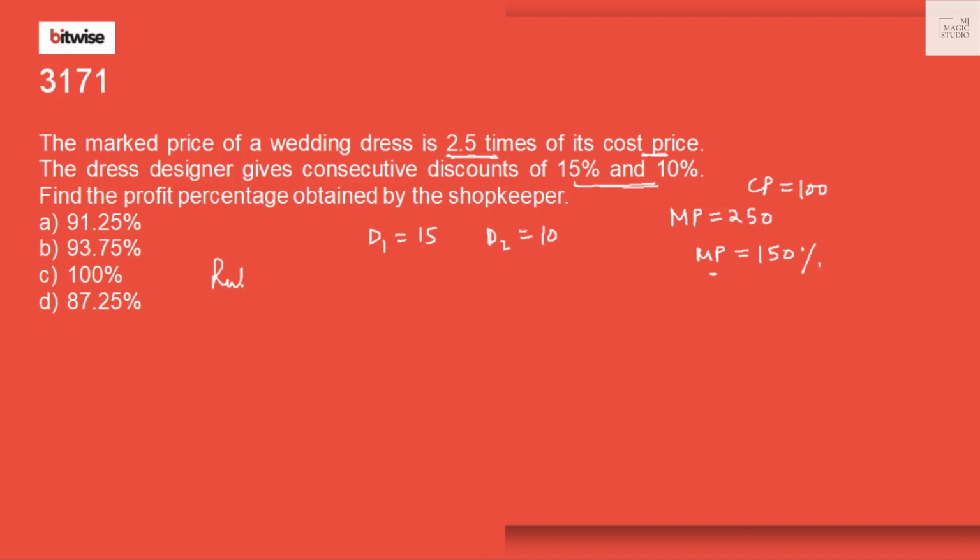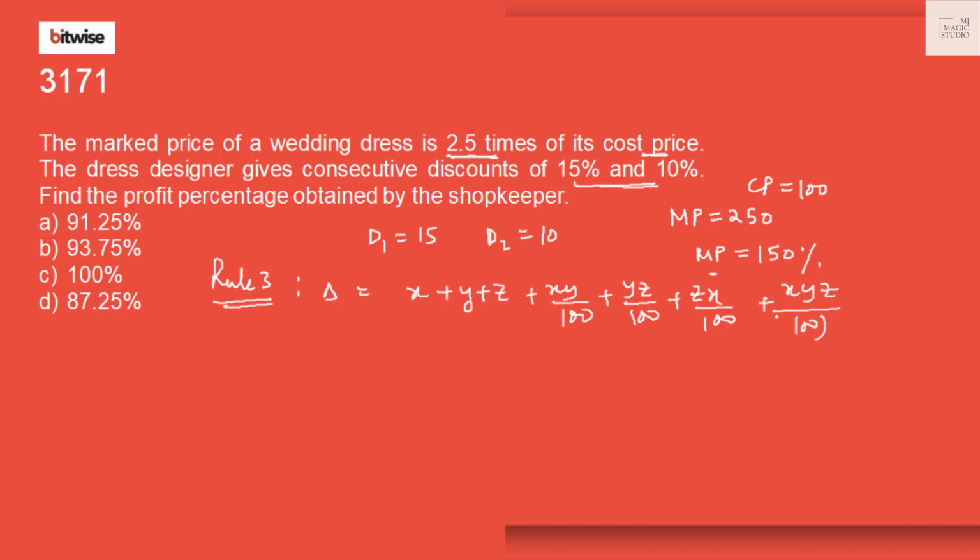We can go by our rule 3, the advanced rule for net change, which is given by x plus y plus z plus xy by 100 plus yz by 100 plus zx by 100 plus xyz by 100 square. Here x is 150, y is minus 15, z is minus 10. So 150 minus 15 minus 10 is 125.